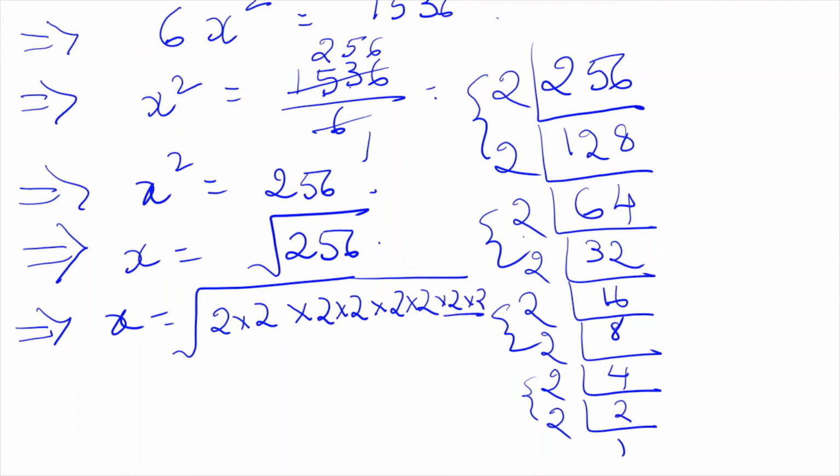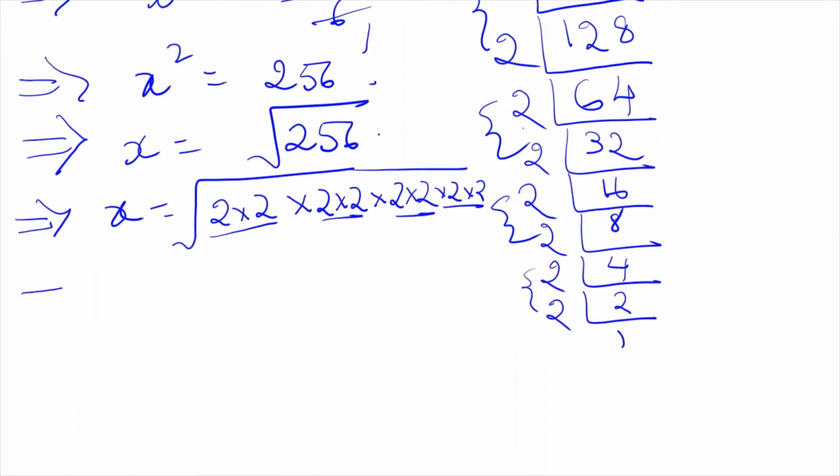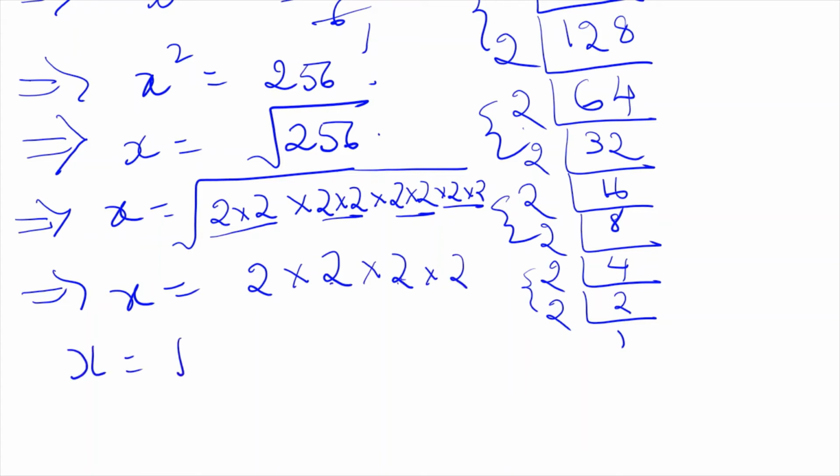Okay, this is one pair, 2 pairs, 3 pairs, 4 pairs. So from each pair we will take one. So x is equal to 2 into 2 into 2 into 2. So 2 2s are 4, 4 2s are 8, 8 2s are 16. Okay. So that means 16 is x. So we got x as 16.